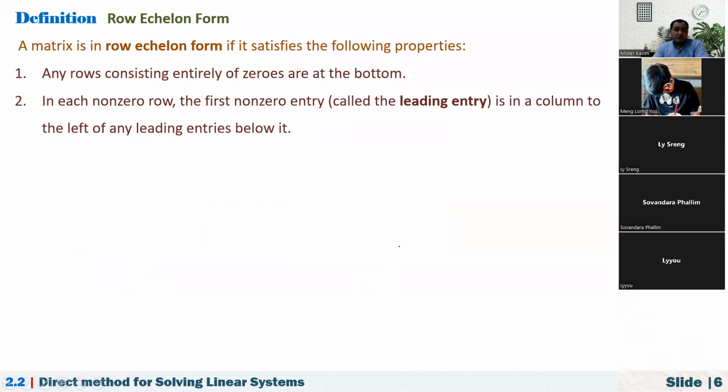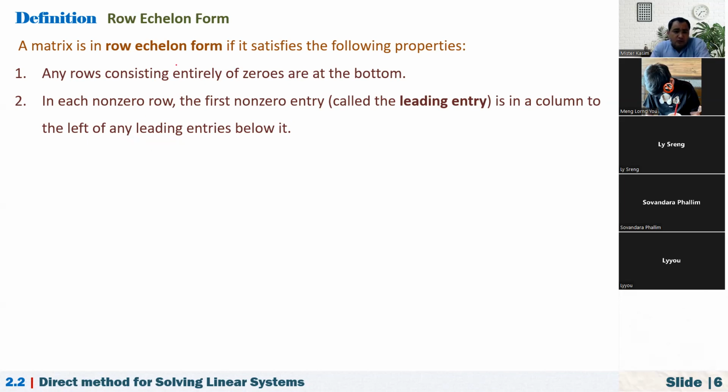Now, let's talk about row echelon form. As I told you, to solve this system, we have to reduce this to a staircase form, sometimes looking like a triangular shape. We call this staircase form row echelon form. So how do you define row echelon form?